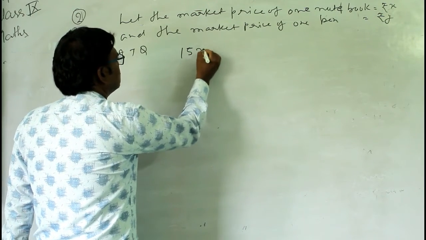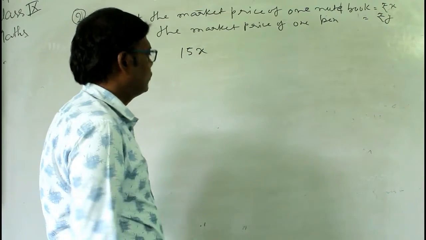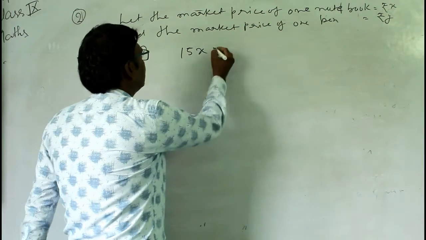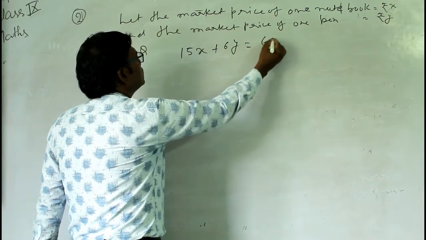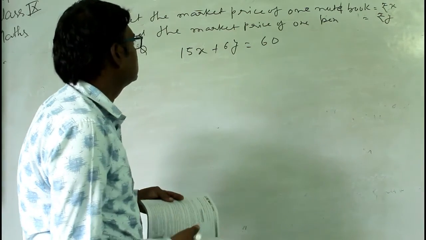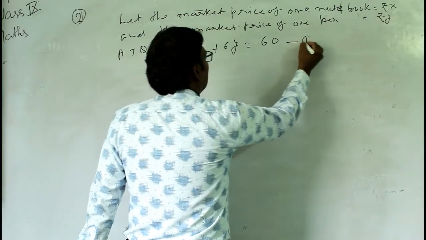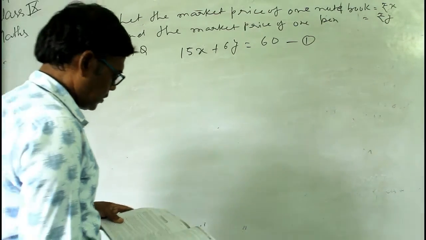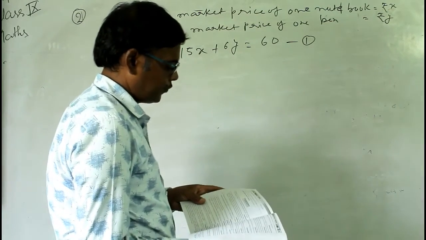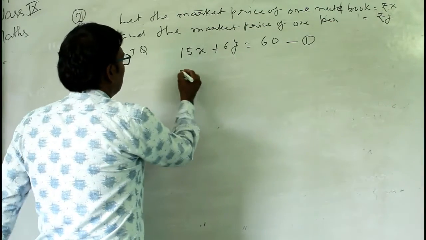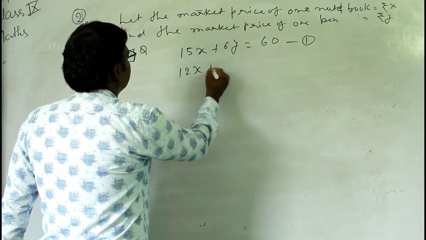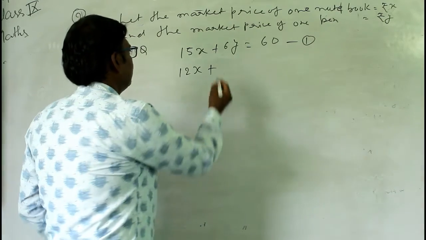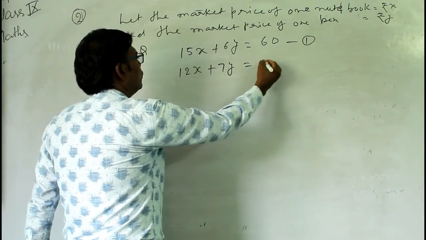So 15x is there, and the cost of 6 dot pens is 6y, so 15x plus 6y equal to 60. This is the first equation. The next equation: if he purchased 12 notebooks and 7 dot pens, rupees 1 would be left for him. The cost of 12 notebooks is 12x, and the cost of 7 dot pens is 7y, and this will be equal to 59.